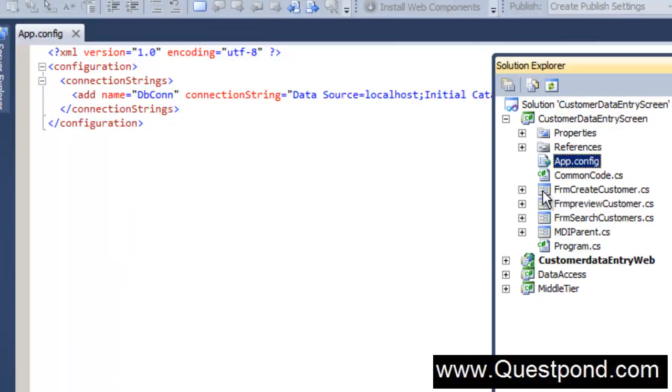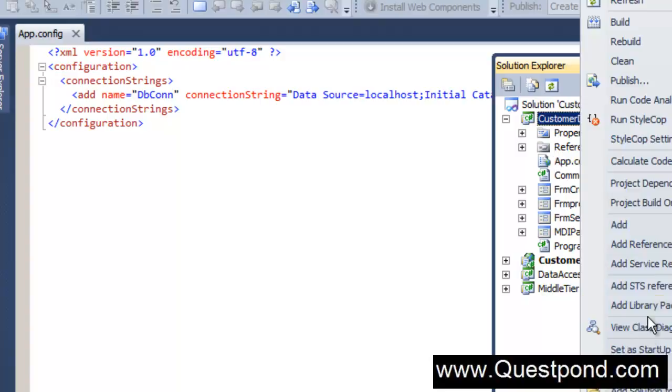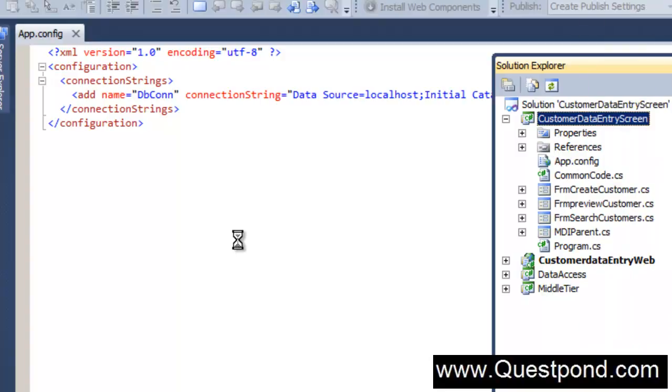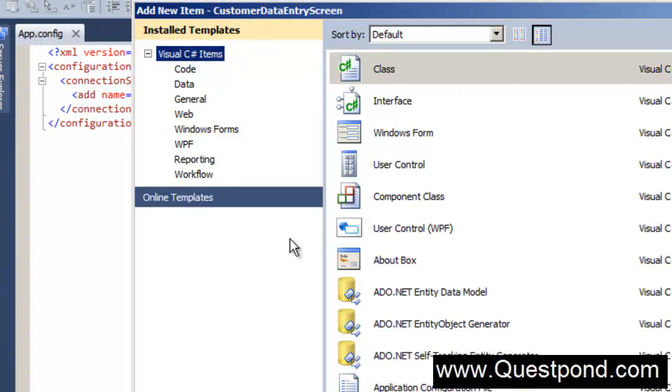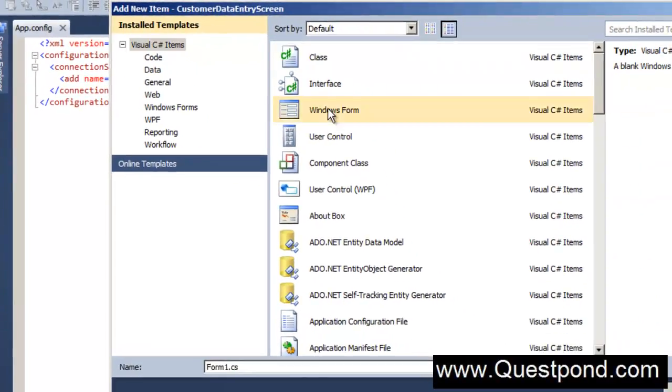So the first thing we'll do is implement this security in the Windows application. The first step is to create a very simple screen, which has a user ID and a password. So let me add a very simple form here. I've right clicked on the customer data entry screen, and then I've said add new item, and I'll select this template from here, that is Windows form, and I'll give it the name login.